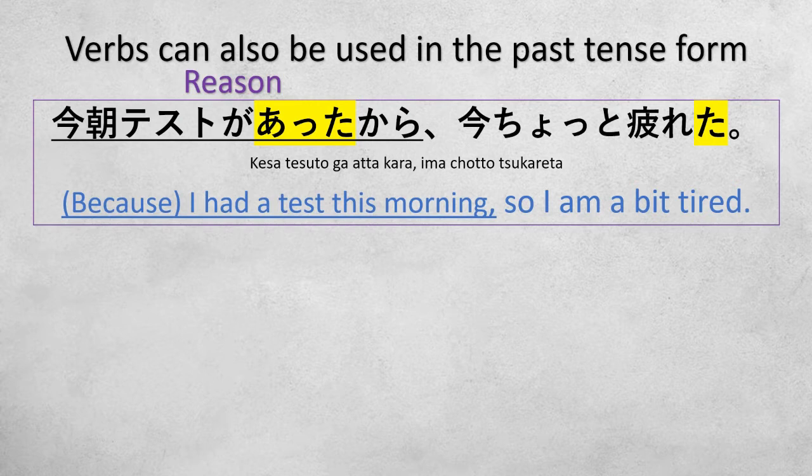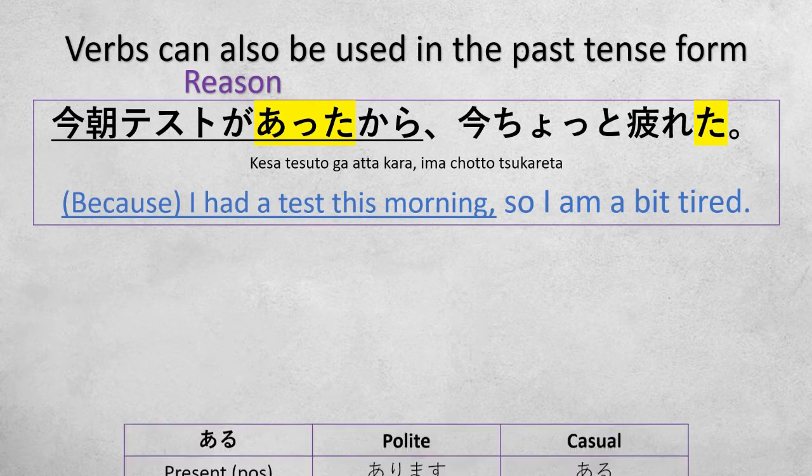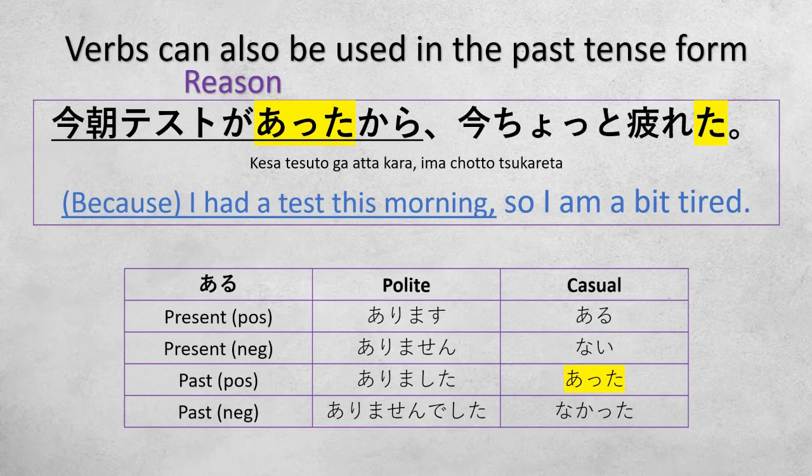Kesa testo ga atta kara ima chotto tsukareta. As you can see here, if you can notice, atta is the past casual form of aru. So, we are saying that there was.